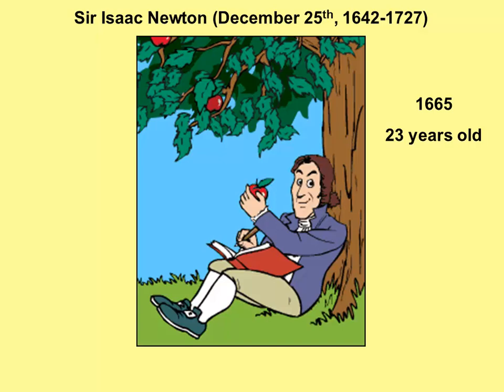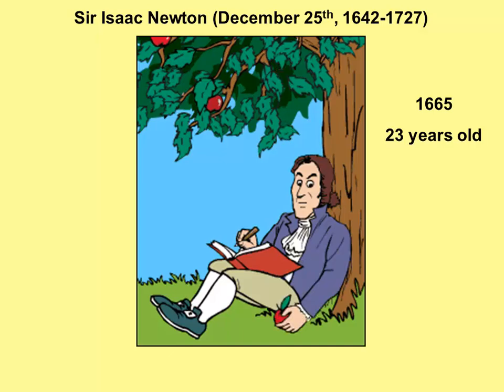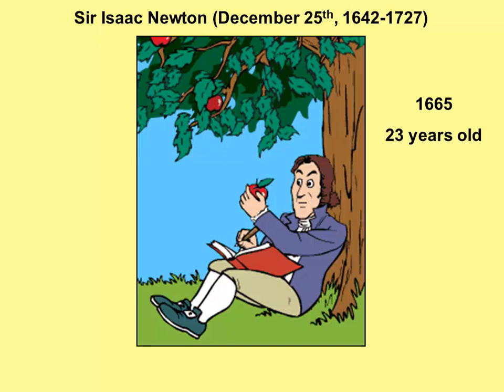Yesterday we discussed how Sir Isaac Newton, in what is perhaps an apocryphal story, supposedly was sitting under an apple tree in his orchard outside of Cambridge, and he saw an apple fall from the tree. And seeing that apple fall, he knew that the force which caused the apple to fall was gravity. And he said, perhaps that force of gravity is the same force that keeps the moon in its orbit around the Earth. So he extended the idea of gravity out to the heavens. And from that, he then developed an idea which we now call the law of universal gravitation.